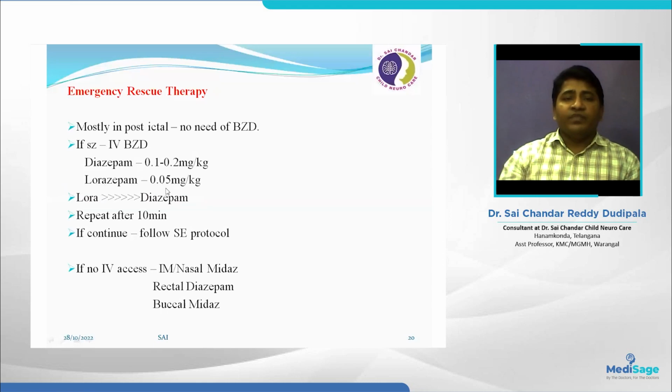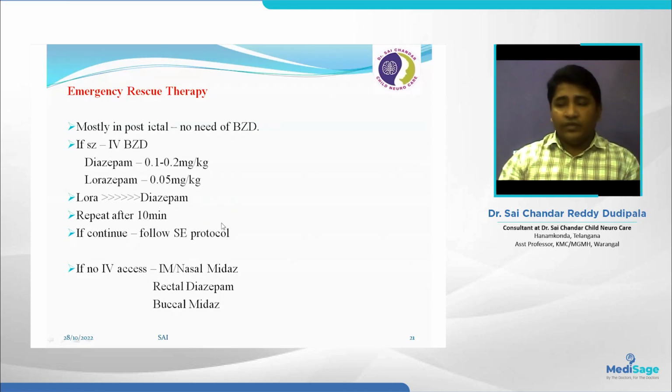Rescue therapy. When most patients reach the ER or hospital, they are in the postictal stage or completely normal sensorium, but they can have a mild fever. At that time, there is no need for any benzodiazepines or rescue therapy. If the child reaches the ER and the seizure is still there, we are going to give an IV benzodiazepine. That may be diazepam or lorazepam. Lorazepam is better according to the studies. If the seizure continues even 10 minutes after the first dose, we give the second dose. If it still continues after that, we need to follow the status epilepticus protocol.